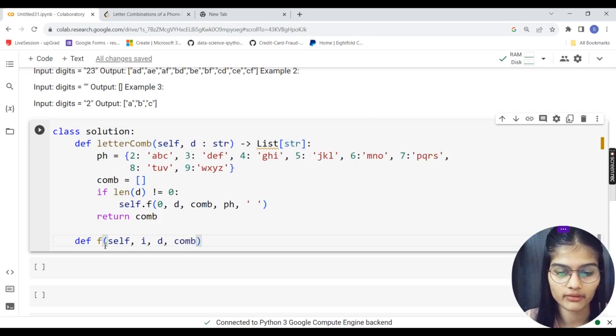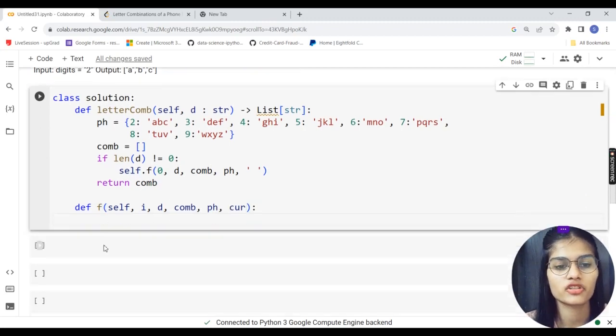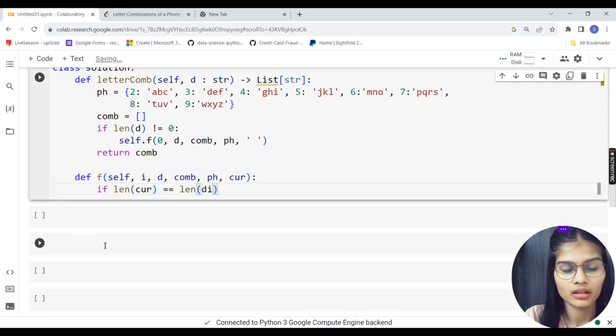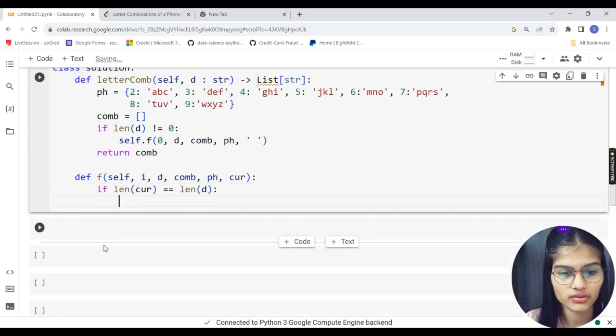I'll take comb, that will be referring to my combinations. I'll take ph, that is containing all the numbers according to the phone numbers which was there in that map, and cur as one of the variables which will refer to my current number, right? So the length of my cur variable, if that is equal to the length of my digit variable, both of those conditions are true.